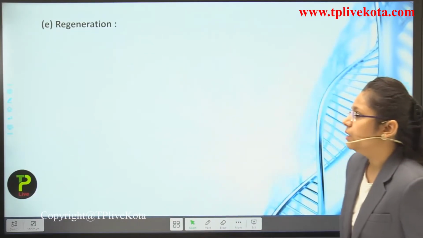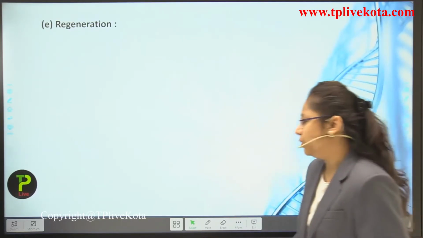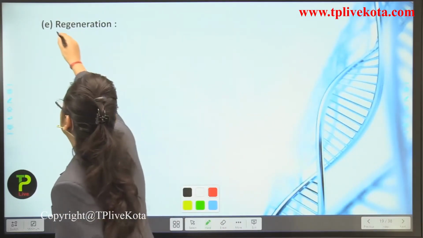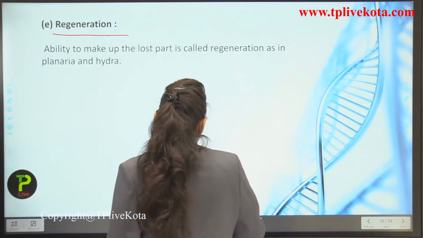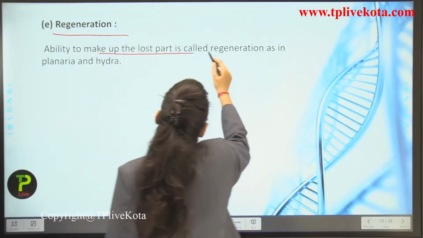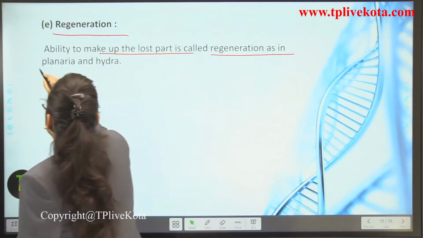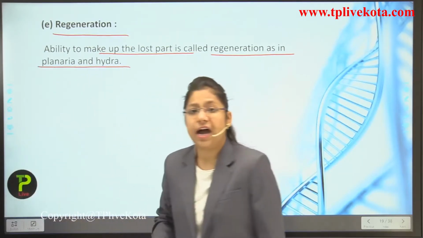Now, the fifth type of asexual reproduction is known as what? Regeneration. Okay, this is the fifth type of asexual reproduction. Now, let us see what is regeneration. The ability to make up the lost part is called regeneration, as in planaria and hydra.